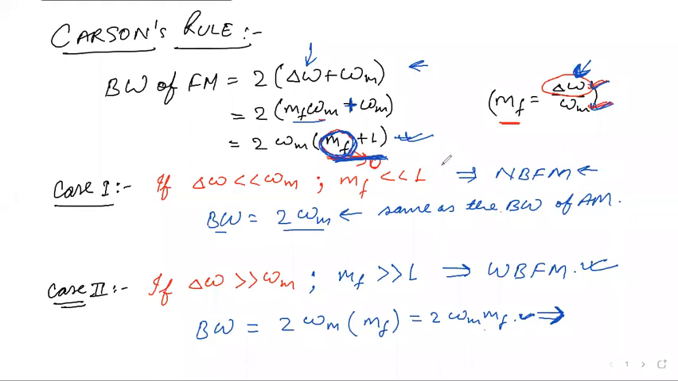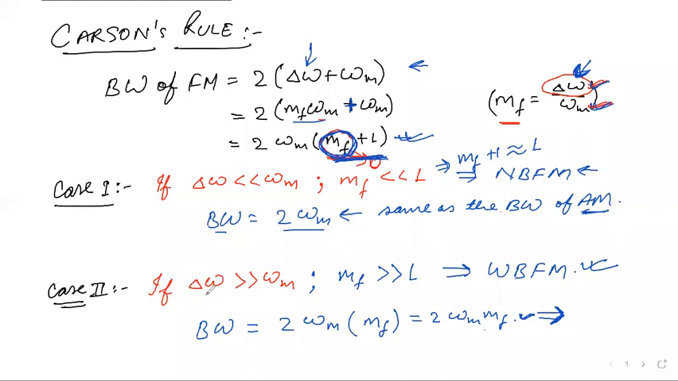So in this case MF plus 1 is nearly equal to 1. Here, instead of MF plus 1 we put 1, then we will have 2 omega m, which is the same bandwidth we got in AM also.